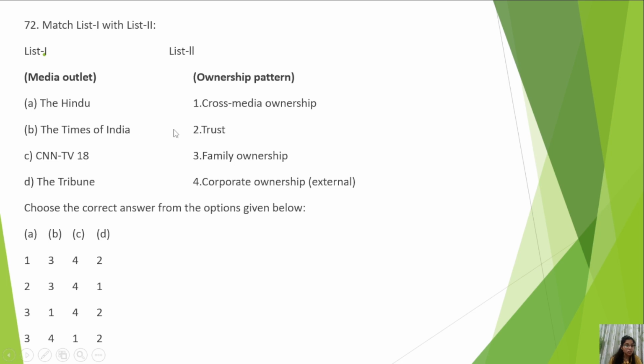Times of India is cross media ownership. Cross media ownership is when one media has ownership in other media also. Like Times of India is a print media, means it is a newspaper, but it also has a radio channel and also a TV channel. So when one media has a stake in other mediums also. So B goes for 1 and by knowing this you can reach the right answer.